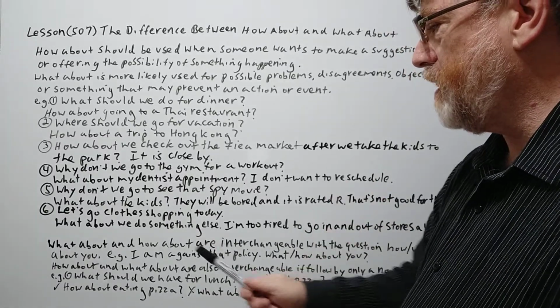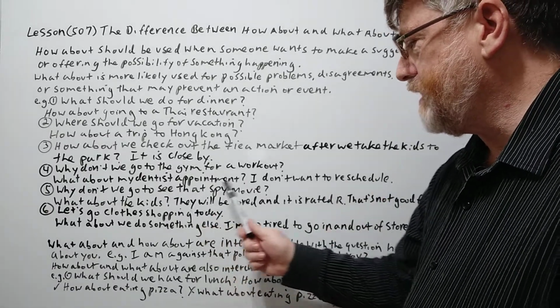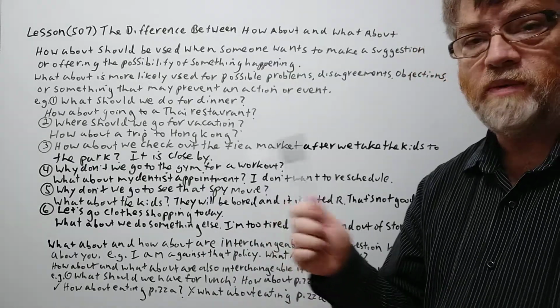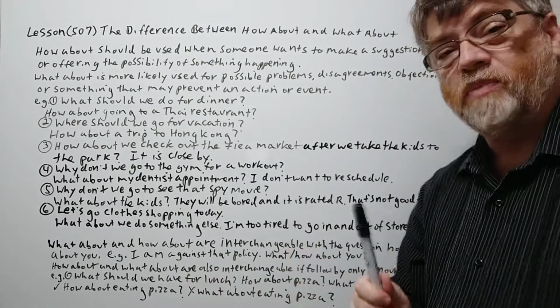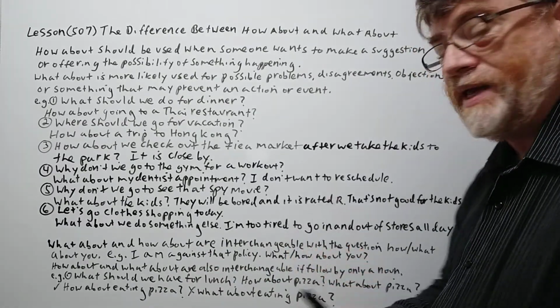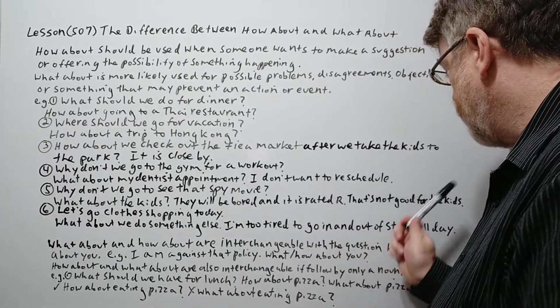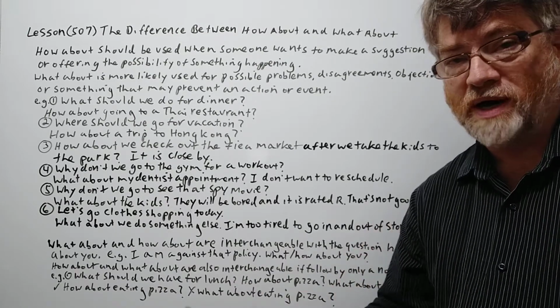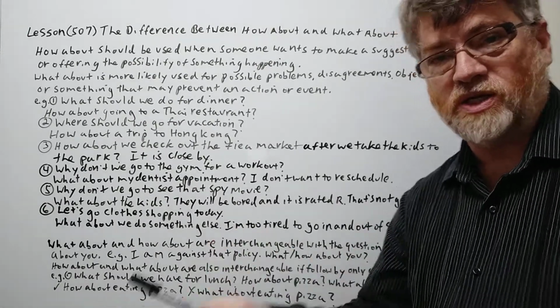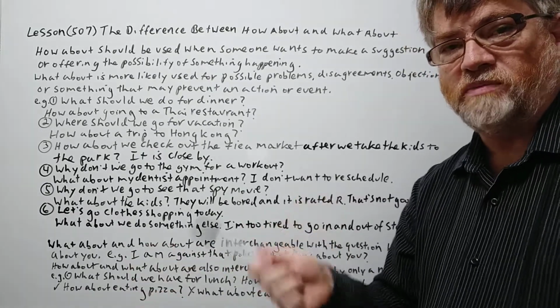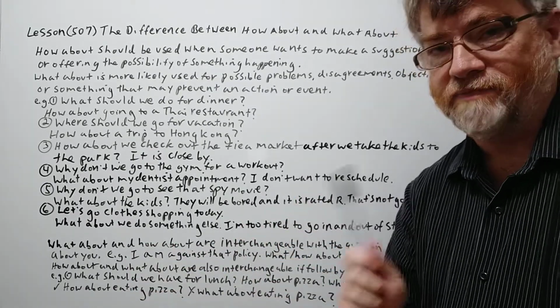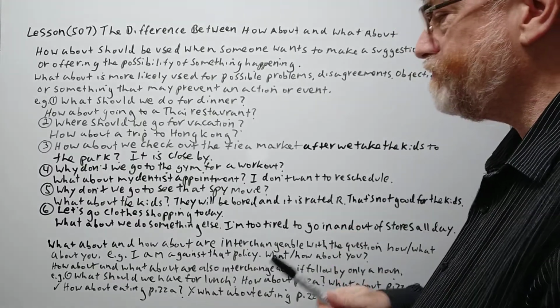All right, number 5. Why don't we go to see that spy movie? All right, so A would probably be saying that, and B would be saying, what about the kids? They will be bored, and it is rated R. That's not good for the kids. So again, a problem, also possibly an objection. Maybe the wife is saying, maybe there's certain material that's not good for the kids to see. So we shouldn't do this.